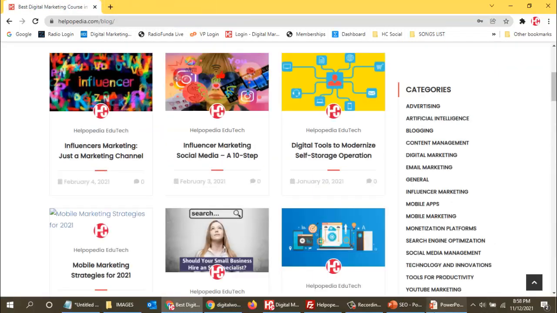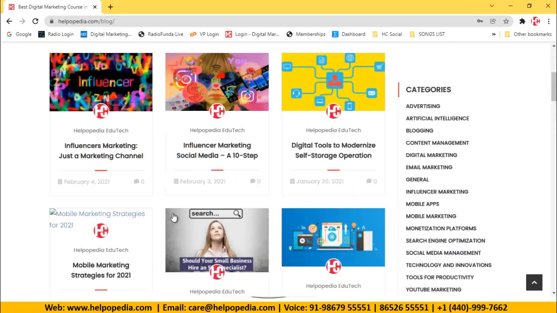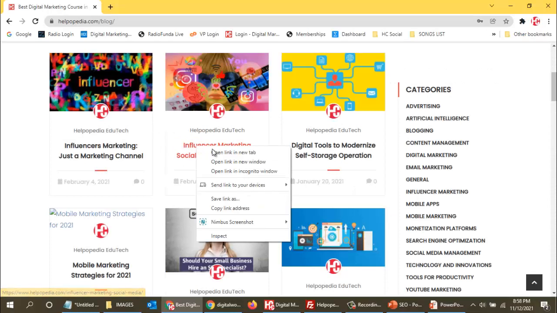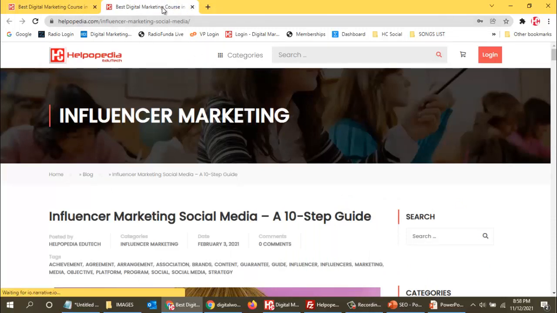So headings we have seen, then the robots.txt file we have used, and then keyword usage. So what is keyword usage? When we are talking about the description and URL and everywhere, keyword usage means the keyword that we are using. Over here maybe I'm using influencer marketing as my main keyword for this particular blog. I have used influencer marketing everywhere. In the title also I'm using it.